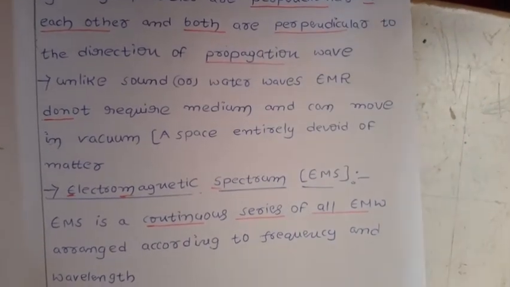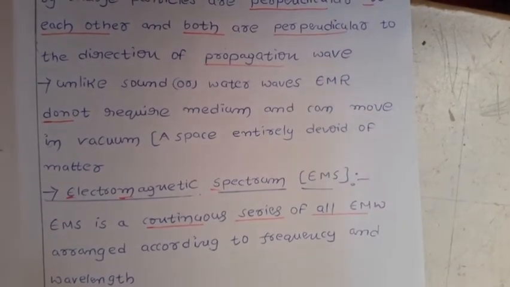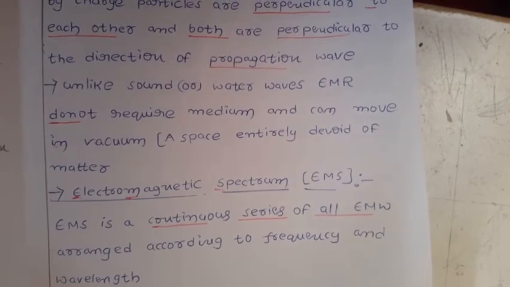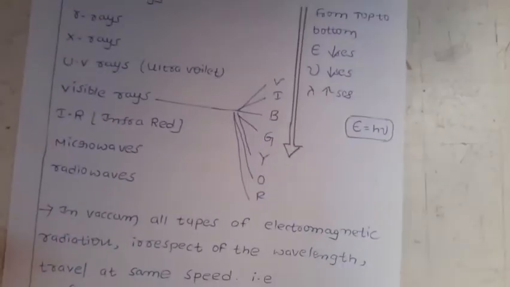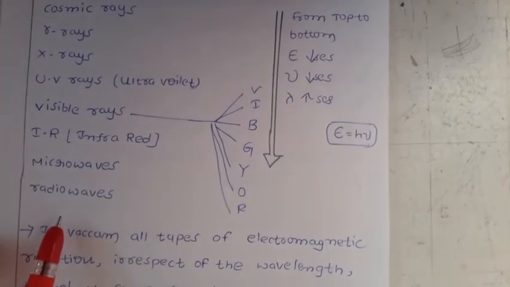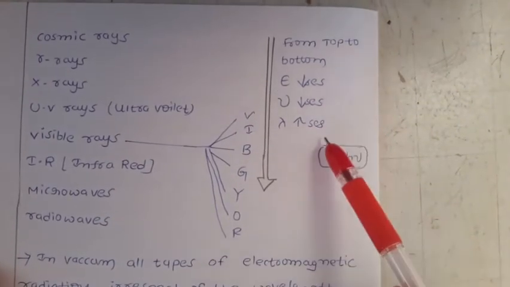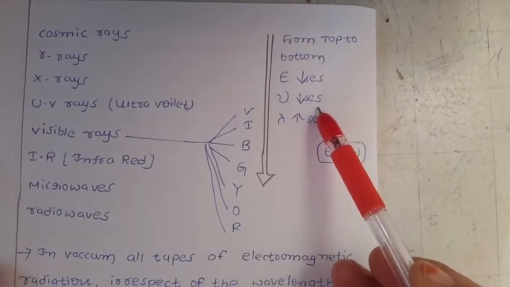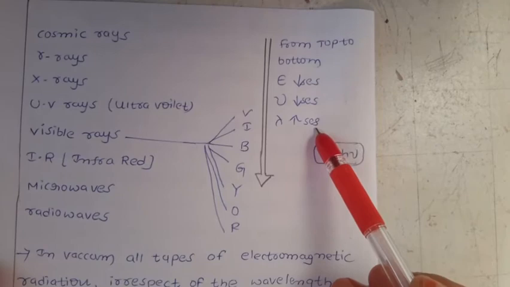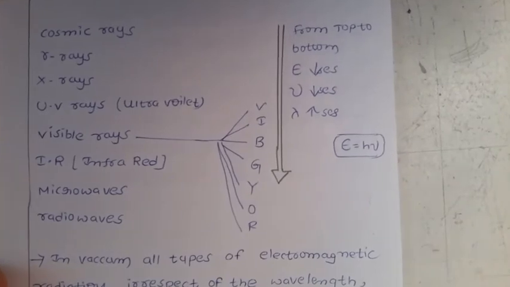They all, the electromagnetic radiations, are arranged according to their frequency and wavelength. That spectrum is called the electromagnetic spectrum. Now if you move from top to bottom, what happens? Energy decreases. Once energy decreases, frequency decreases and lambda increases. How are we telling this? We have one relation, E equal to h mu, that we will discuss later.